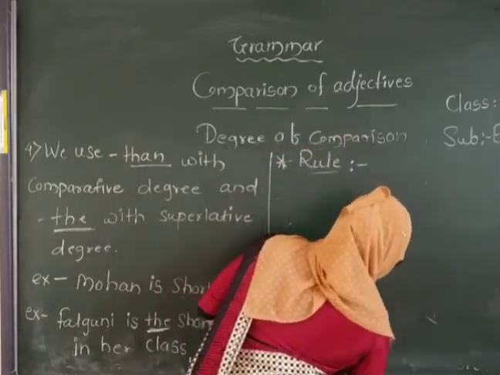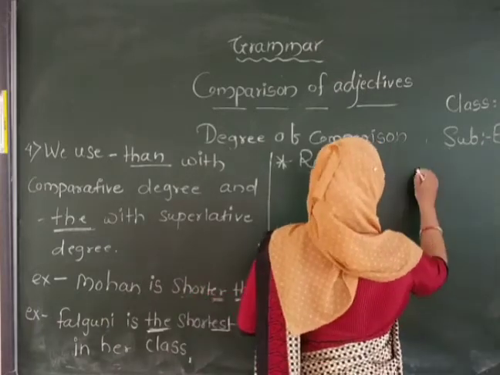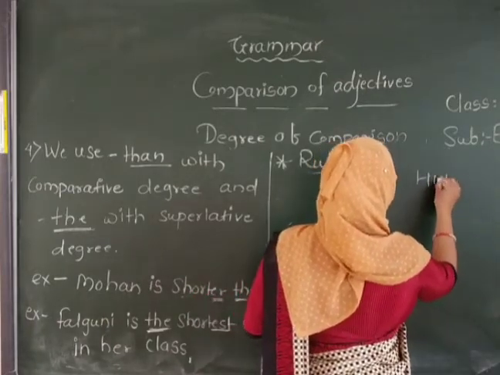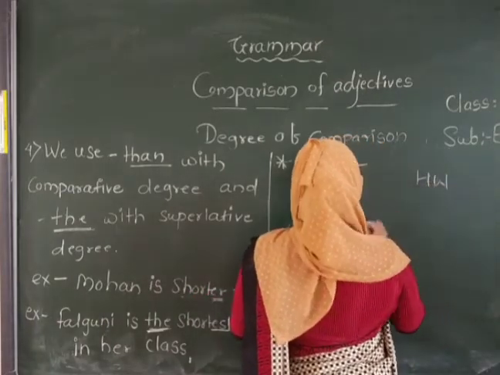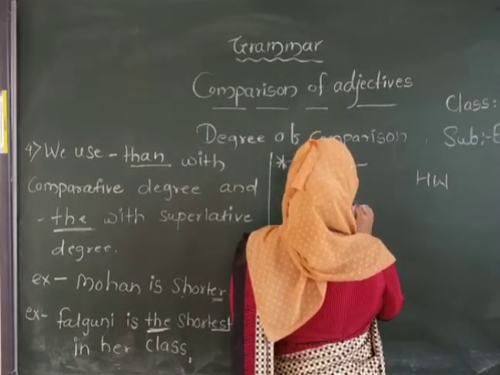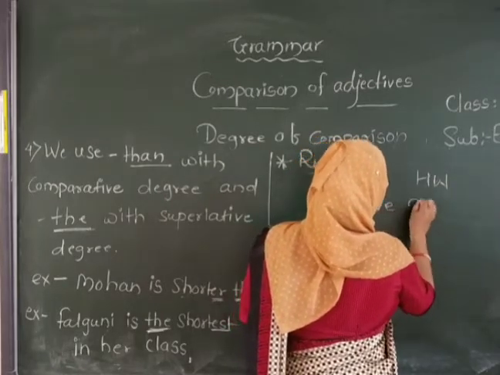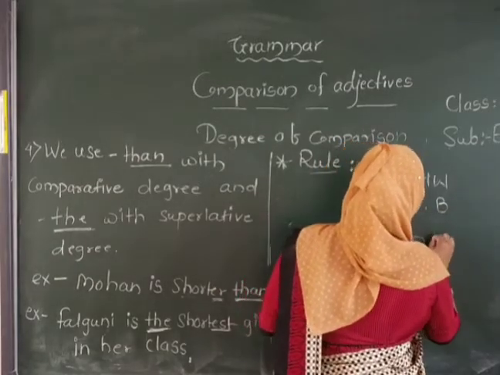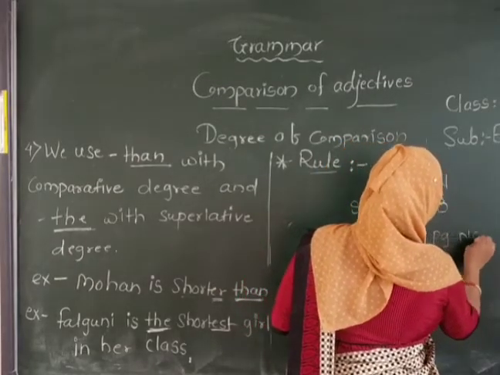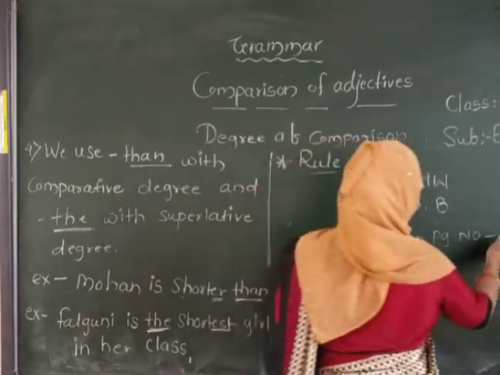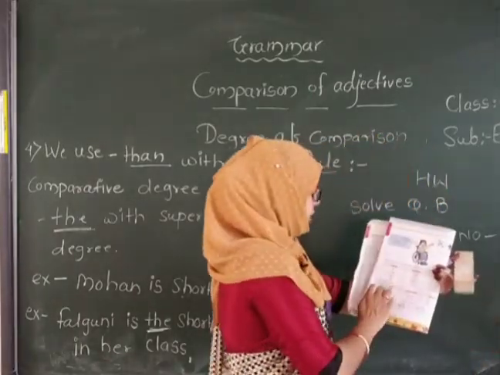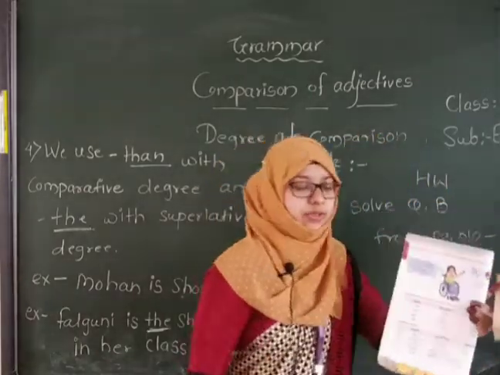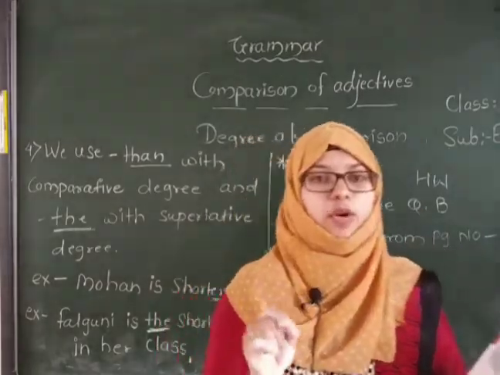Today's homework: solve question B from page number 6.